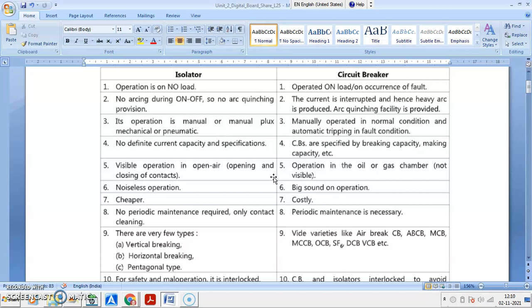In case of isolator, there is manual or mechanical pneumatic operation. In circuit breaker also the operation may be manual in normal condition. You can operate normally, manually, automatic.